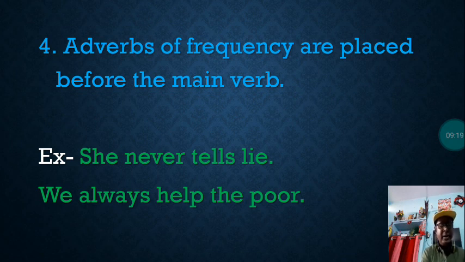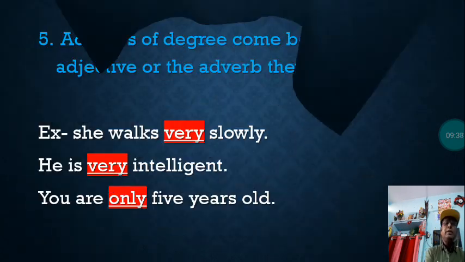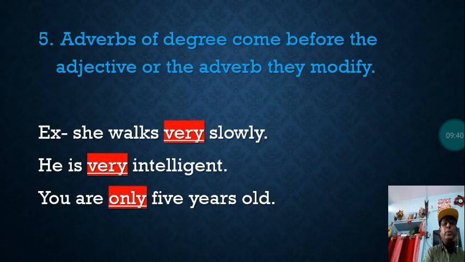And so will be here many kinds of sentences. They never misbehave. Misbehave is what here? Main verb. Before that is here never, that is adverbs of frequency. You can just use here your own several kinds of examples to illustrate that one. Next one, adverbs of degree come before the adjective or the adverb they modify.